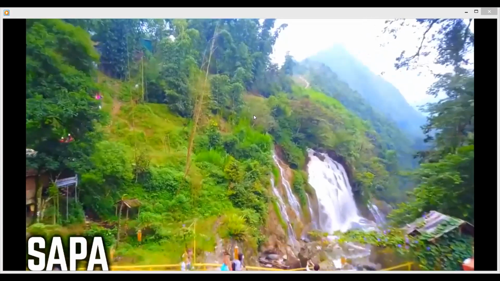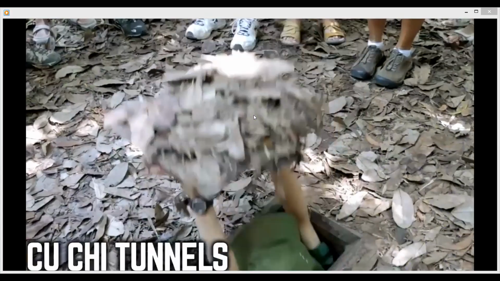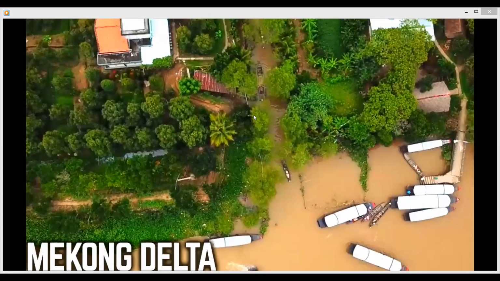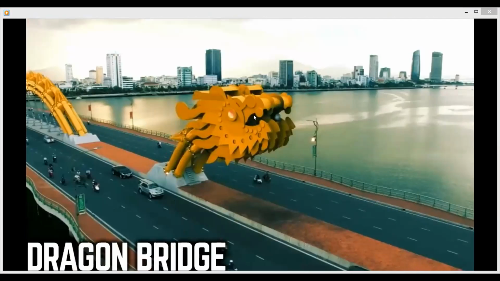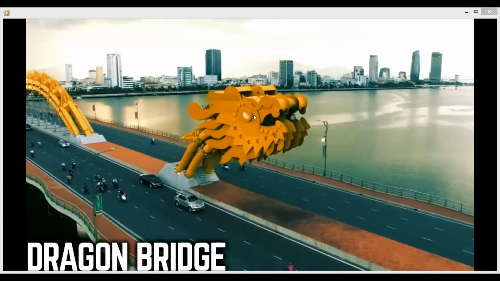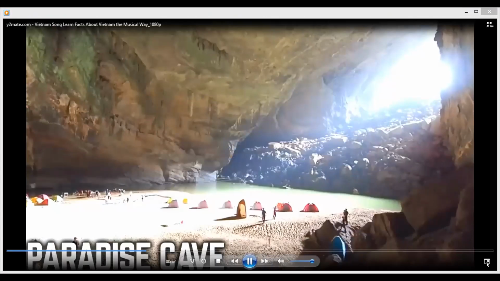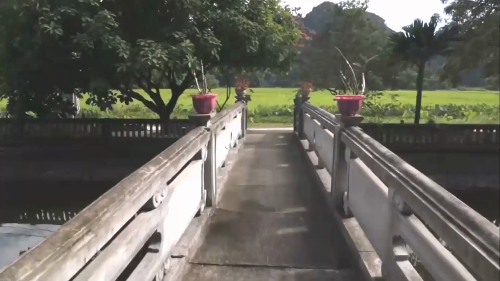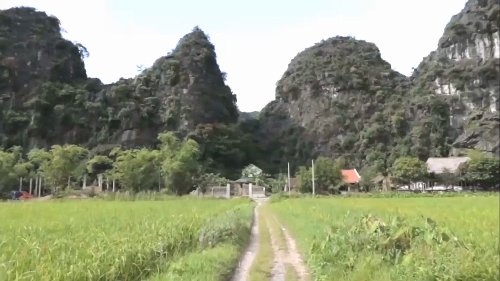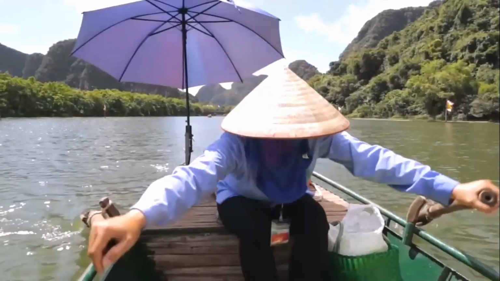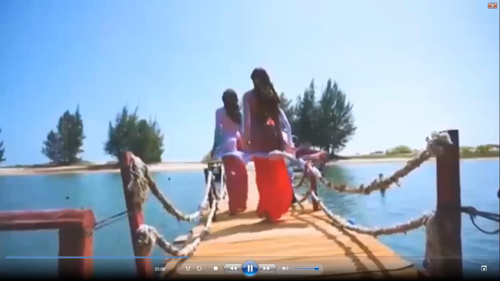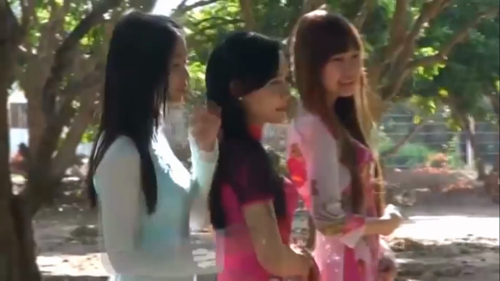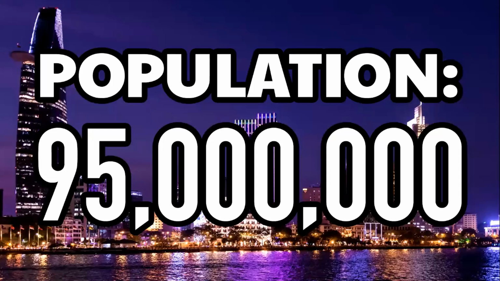The population of Vietnam is approximately 95 million people.